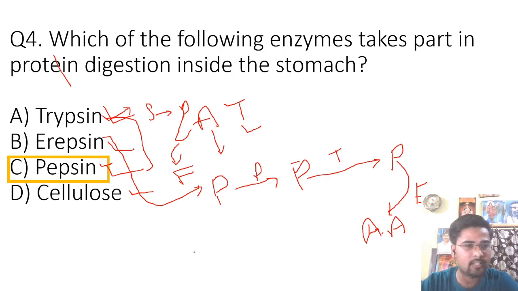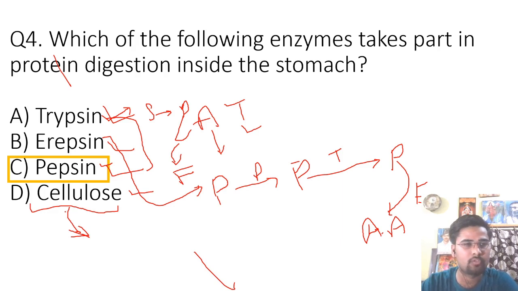Now, if we talk about cellulose, it is not found in humans. It is found in animals, and it helps in digestion of the grass. The grass eating animals have the cellulose.